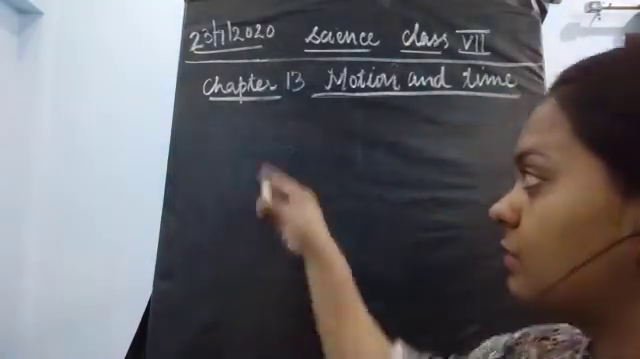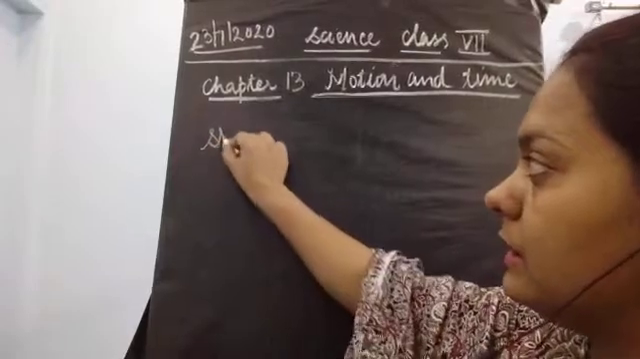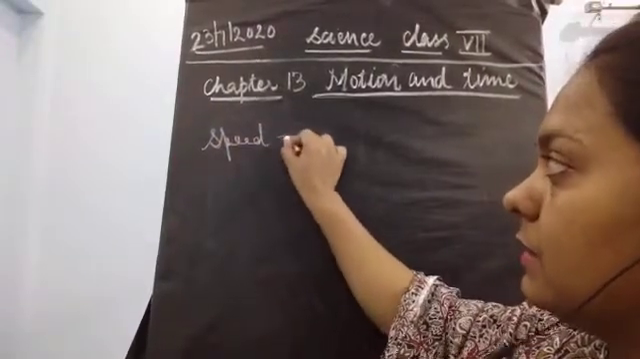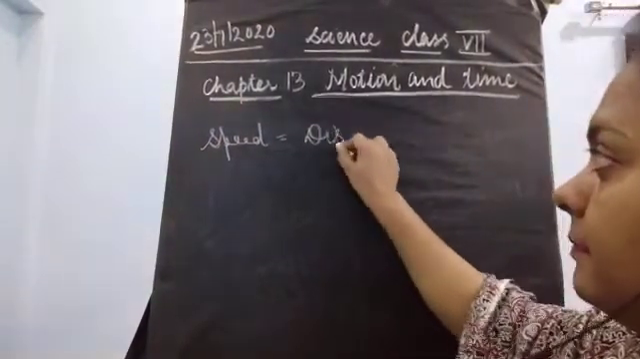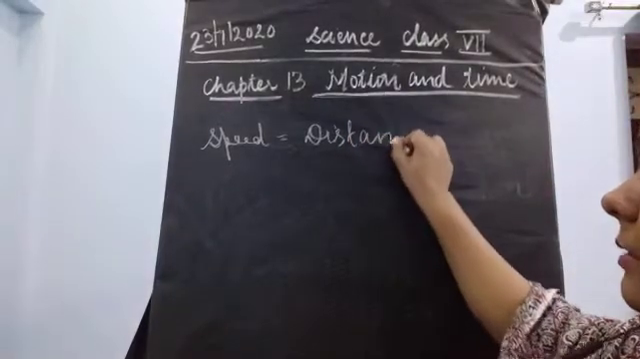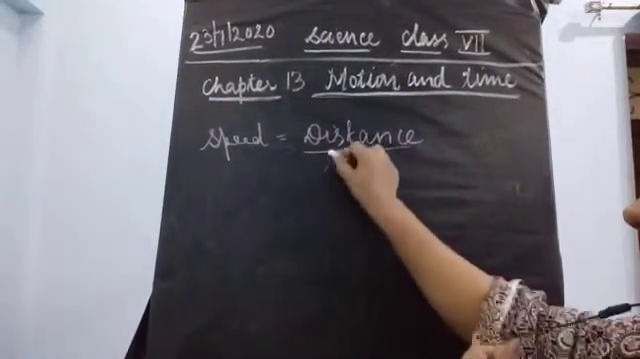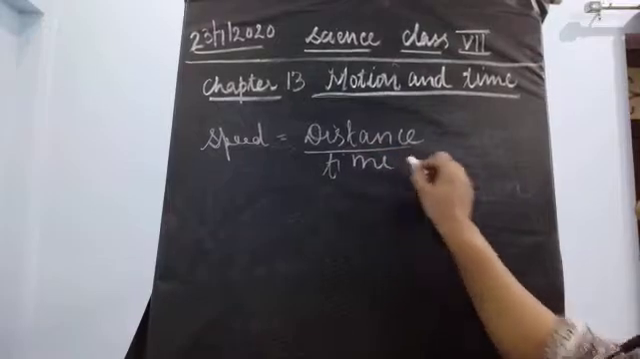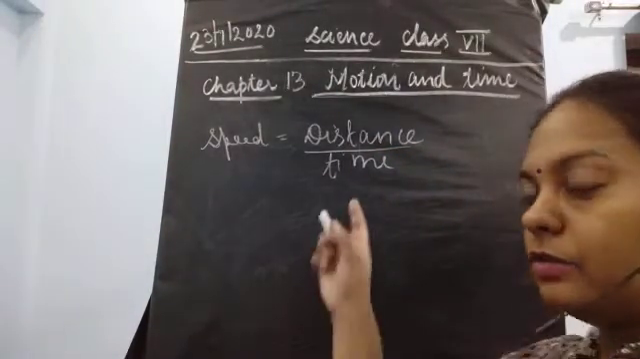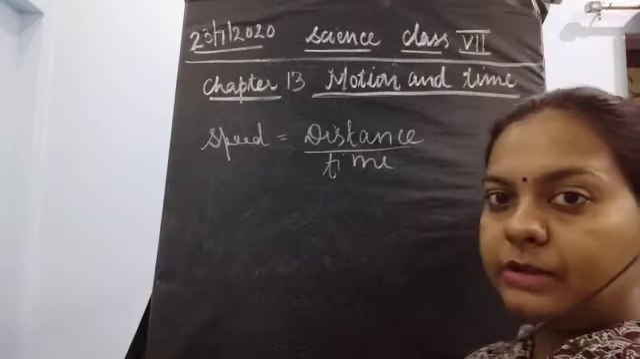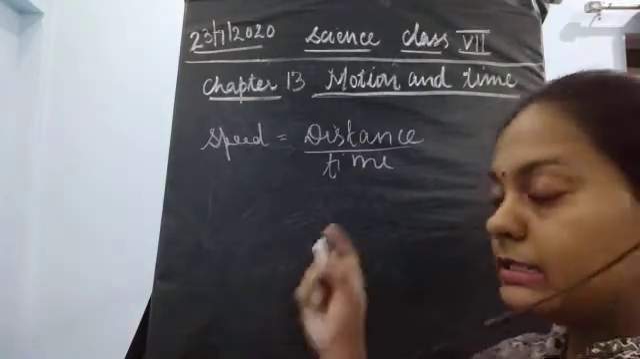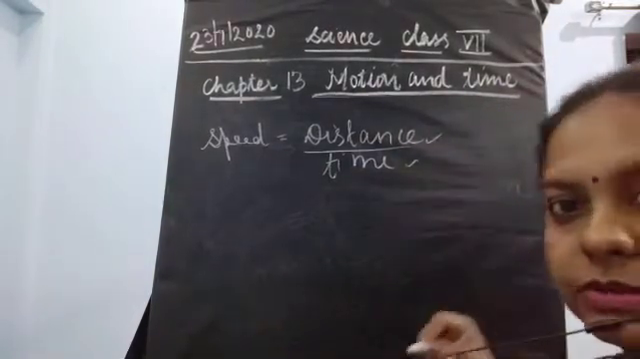So it was the ratio. What was the formula for speed? The formula for speed is equal to distance upon time taken. So if speed is distance upon time taken, it means that it is covering some distance with respect to time.